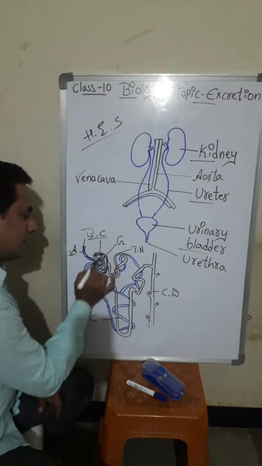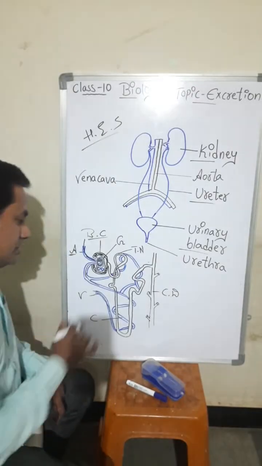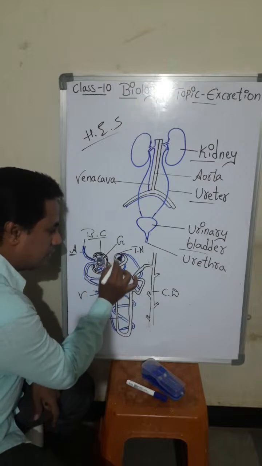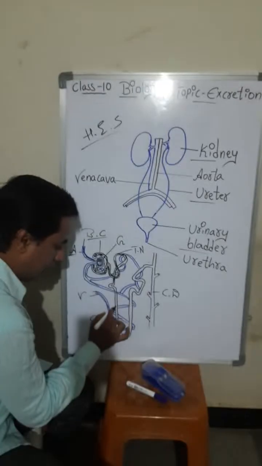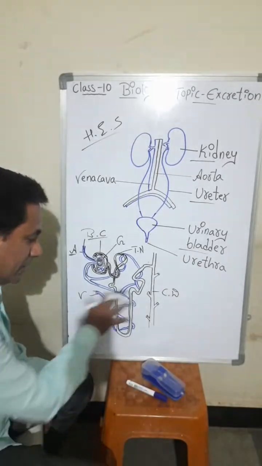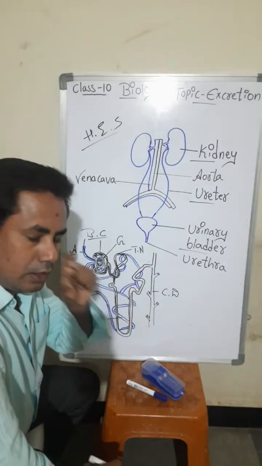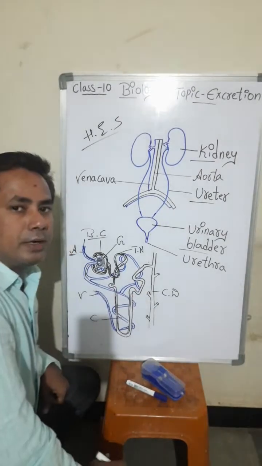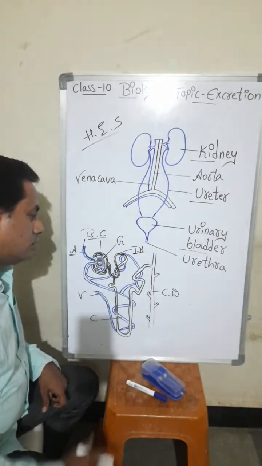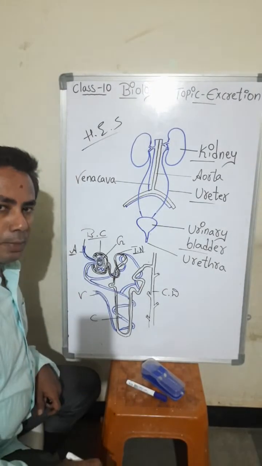So in Bowman's capsule, filtration happens, glomerular filtration. The waste material moves inside the nephron. And here, students, some useful substances like glucose and amino acids will be reabsorbed in the tubular part of the nephron.